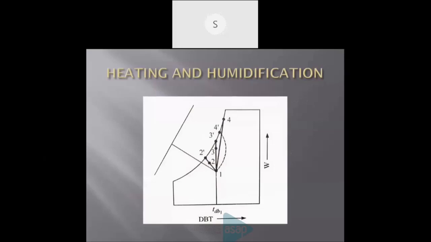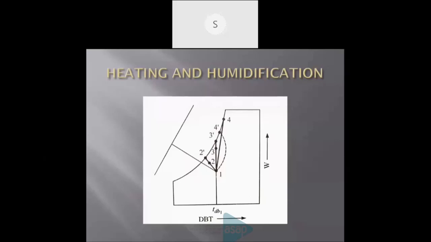This process is shown using a slide, heating and humidification. Here in the psychrometric chart, you can show this process. Here, heating and humidification.